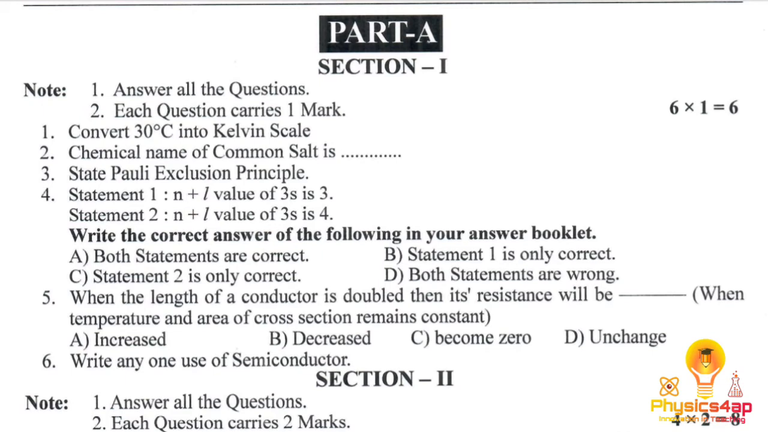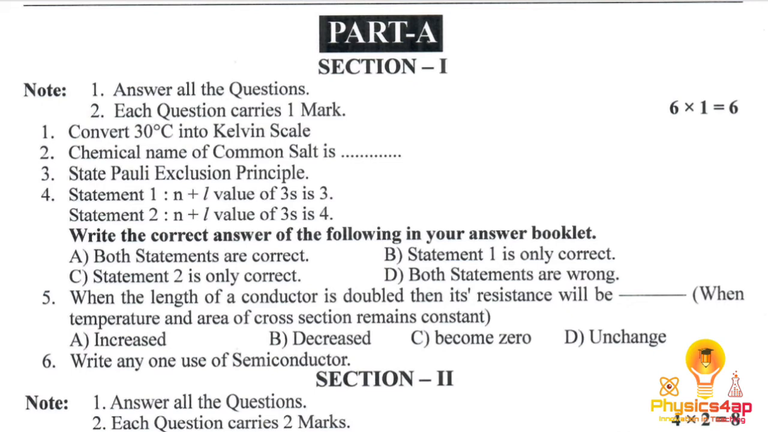Now let us see physical science part A, section 1, which carries the 1 mark questions; we have 6 questions. Convert 30 degrees into Kelvin scale. We just have to add 273, so it will be converted as 303 Kelvin. The chemical name of the common salt, NaCl, is sodium chloride. State Pauli's exclusion principle. It's a 1 mark question, an easy one.